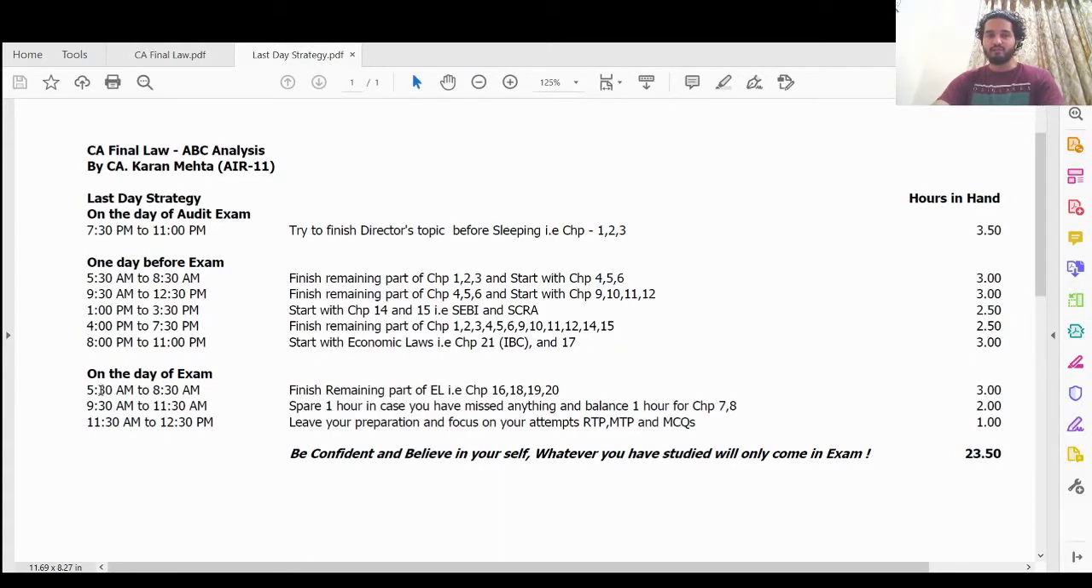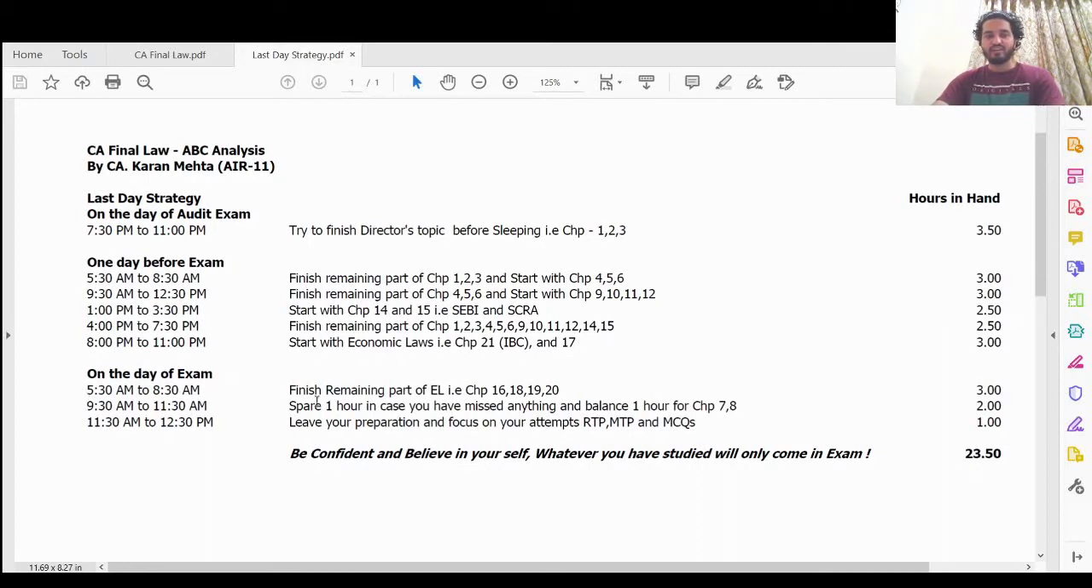Then getting up on the day of the exam at 5:30, start and finish the remaining chapters of economic law, which are FEMA, PMLA, foreign contribution and arbitration. It hardly takes 3 hours, so half an hour each chapter, and sometimes 45 minutes, so it gets done in 3 hours. Any remaining part of IBC, if something was left, I guess in 6 hours it gets done, IBC and everything.